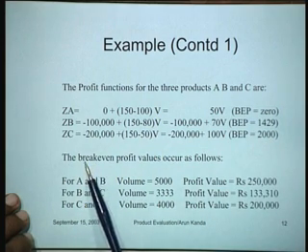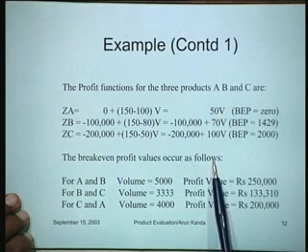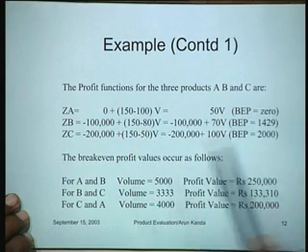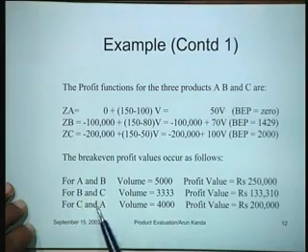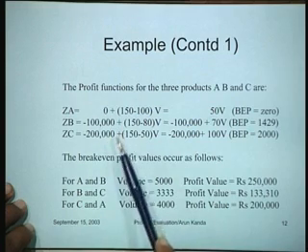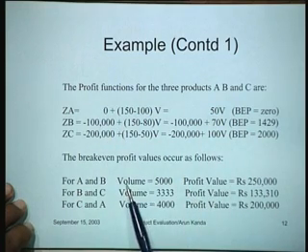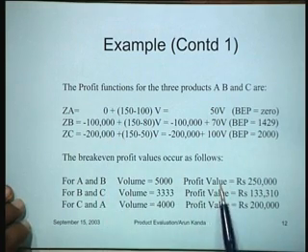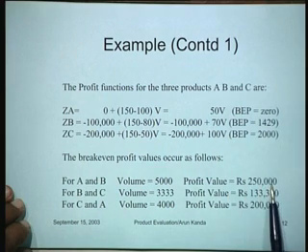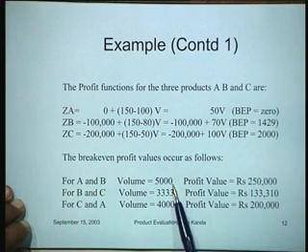Just to draw the graph more conveniently, we can perform these computations. We can find out where the break even profit values occur. There are only three products, A, B and C. So for the intersection of two lines, there can be at most three possible intersections: between A and B, B and C, and C and A. We know the profit functions. So we equate the profit functions and we find that for A and B, at a profit value of 2,50,000 rupees, the volume is 5,000.